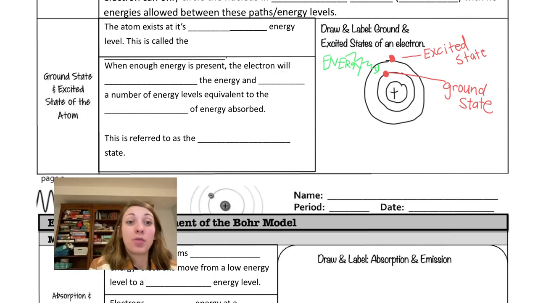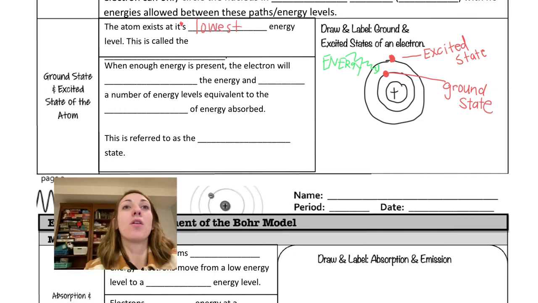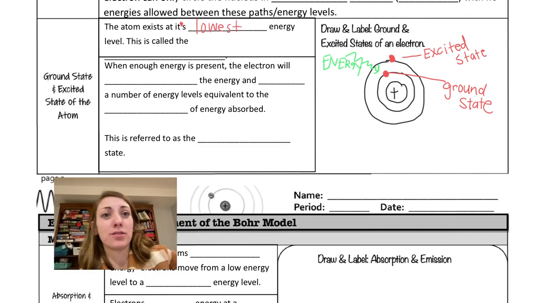One of these is called the ground state. We're going to fill this in over on the left here. It says the atom exists at its lowest energy level, and when it's there, we call this the ground state. Oh, that's the wrong its, there should be no apostrophe. I'm so sorry. Also, that line is in the wrong spot. Oh man, things are falling apart.